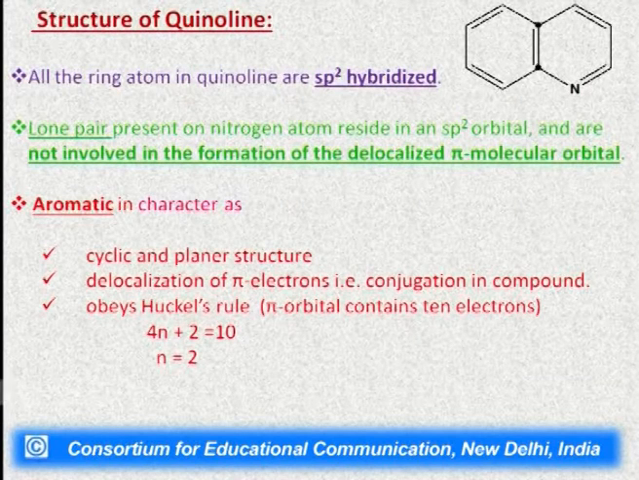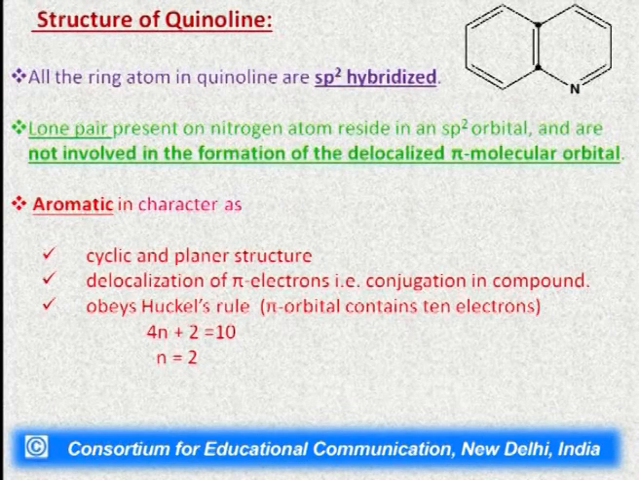Quinoline is aromatic in character as it follows all three criteria essential for the aromaticity of any compound. It is cyclic in nature and has delocalized pi electrons above and below the plane. So, it is a planar molecule.